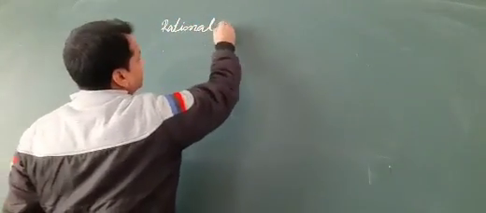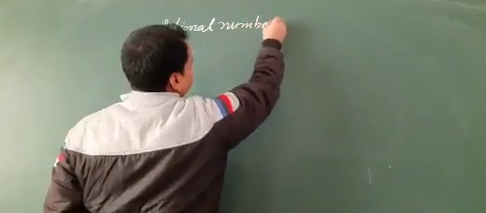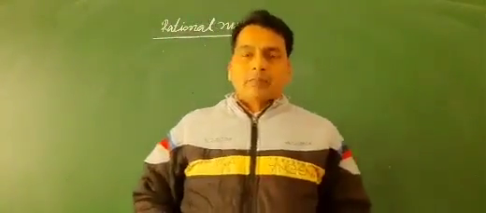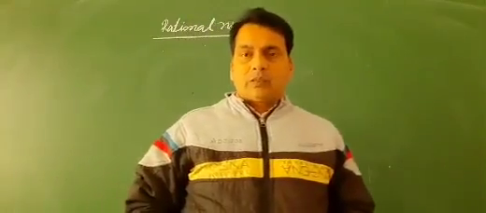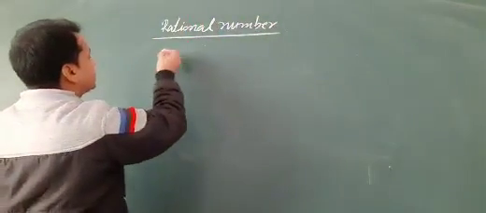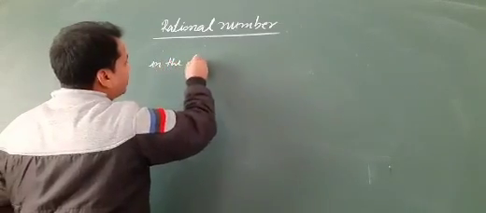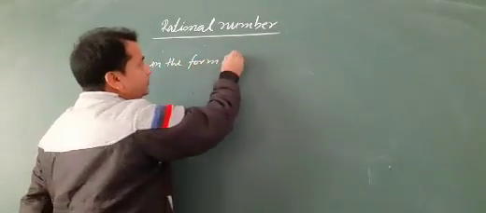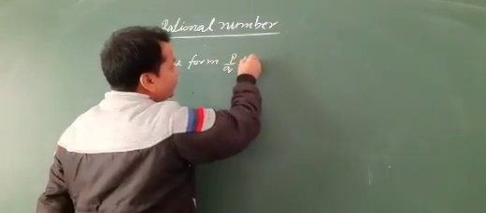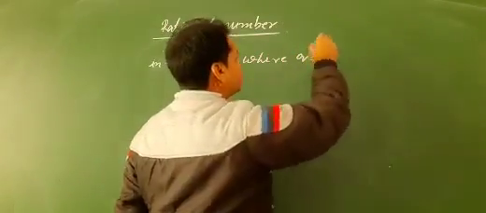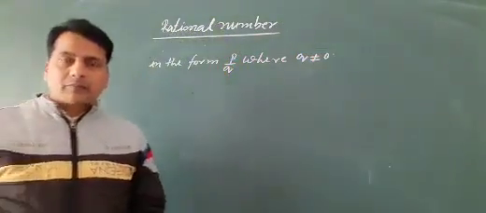As you know, a rational number is a number in the form of p by q, where q is not equal to 0. That is called the rational number.